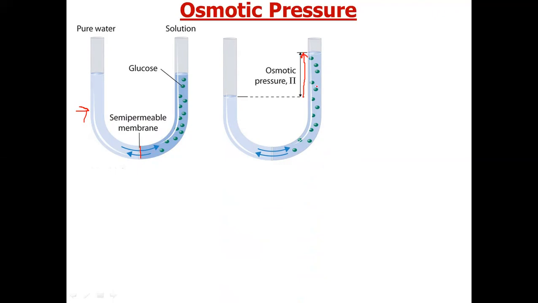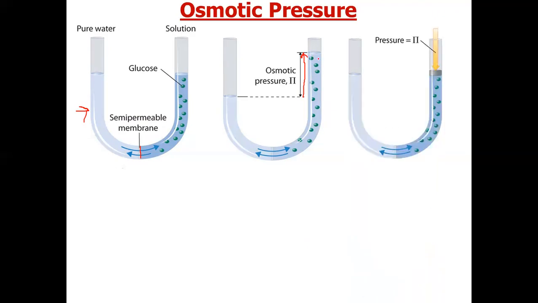When equilibrium is achieved, there will be no net flow of liquid from the left hand side to the right hand side. Now suppose we want to stop the water molecules from entering the right hand side. What we have to do is apply some pressure here. This pressure can help us stop the movement of particles from the left hand side to the right hand side.